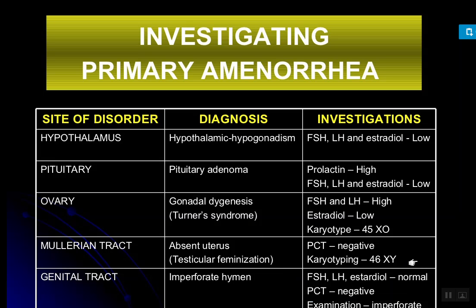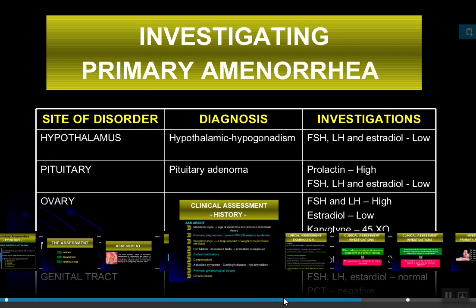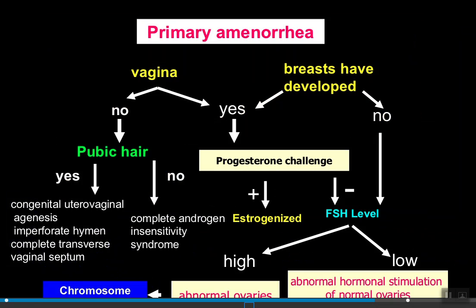On examination, we can see the imperforate hymen. This is a simple diagram by which we can see the vagina. If there is absence of pubic hair, if yes, then congenital uterovaginal agenesis, imperforate hymen, or complete septum can be the cause. If no, then complete androgen insensitivity syndrome.